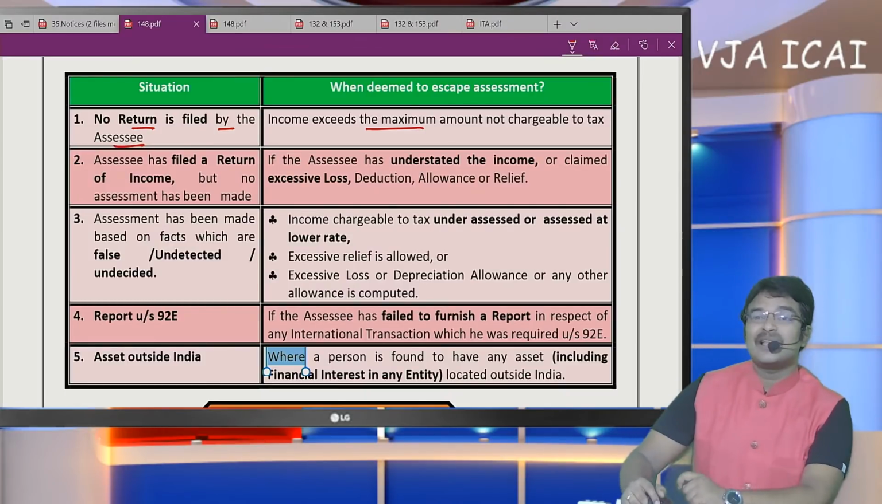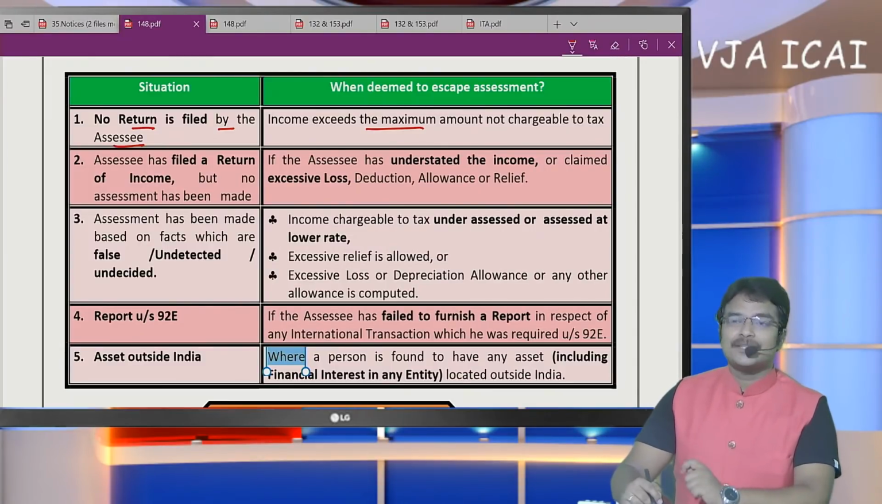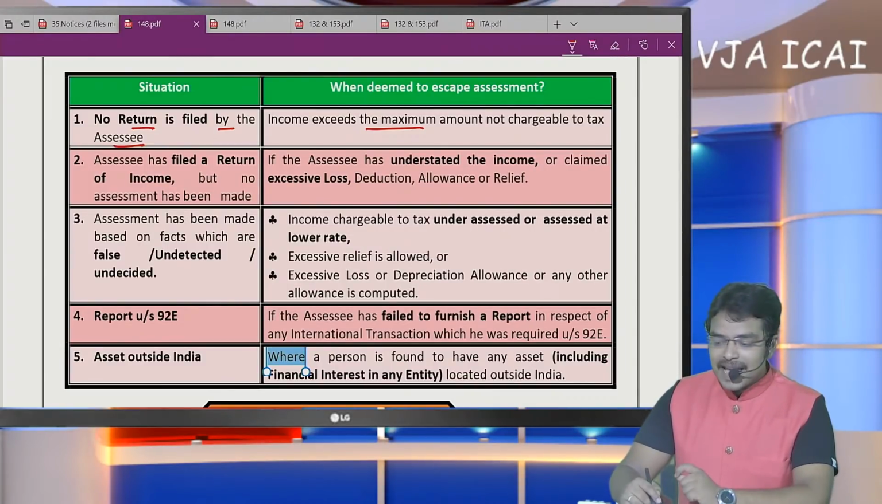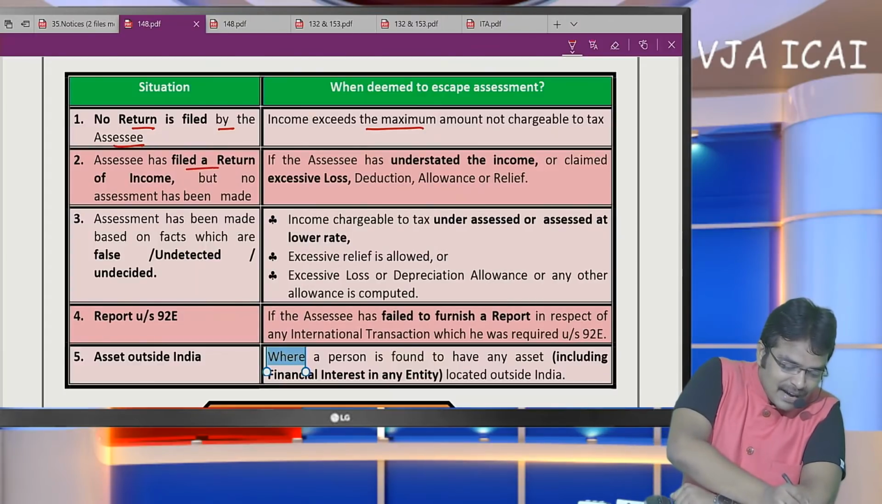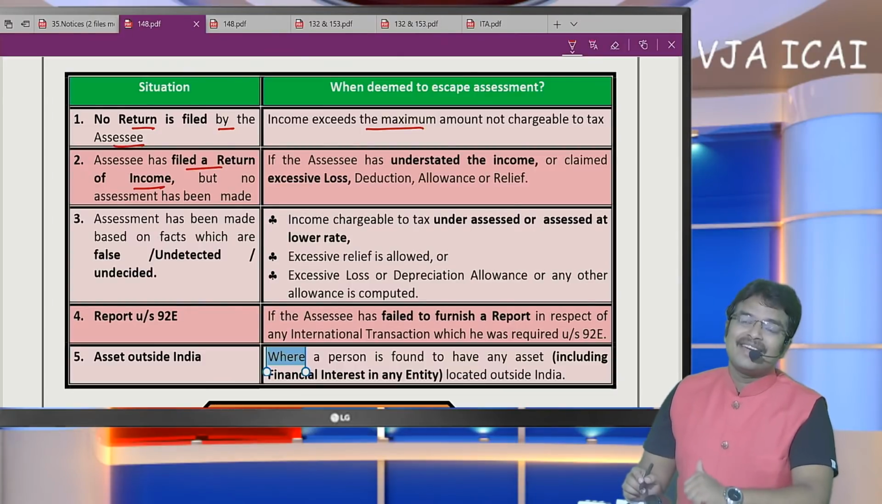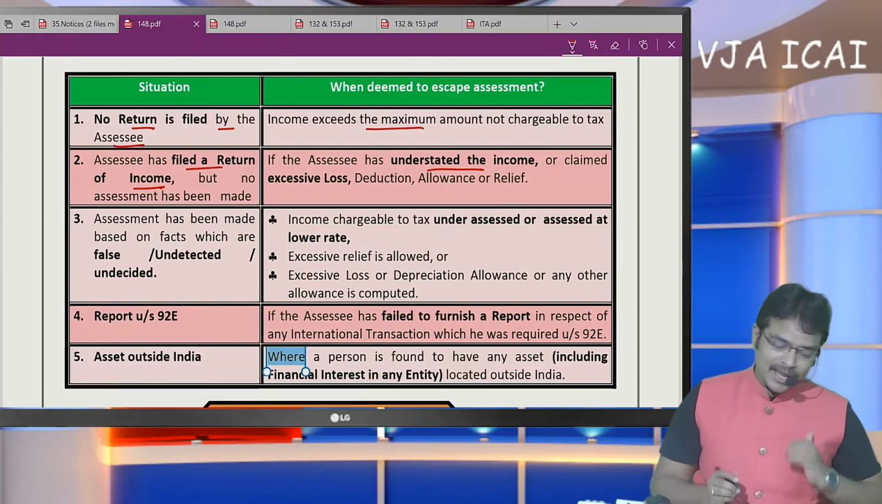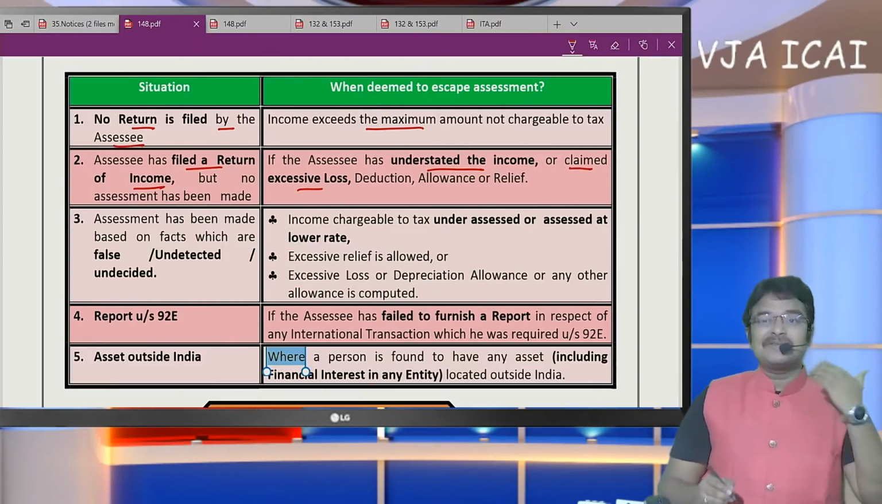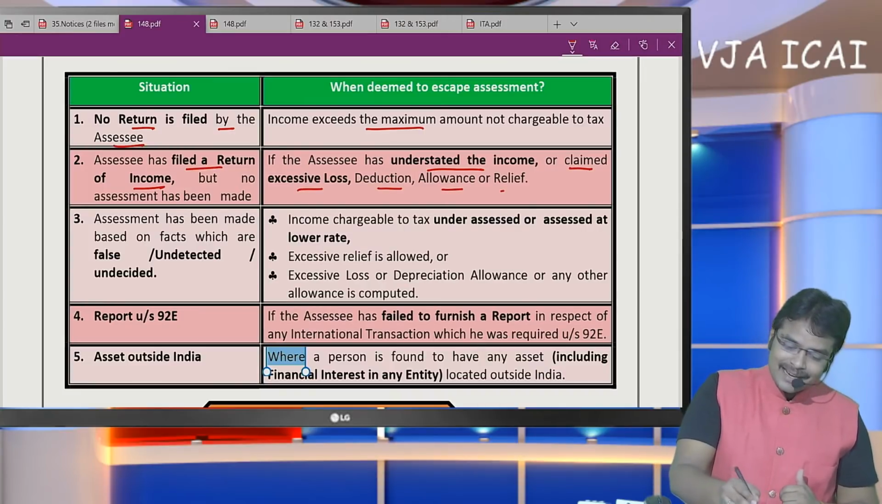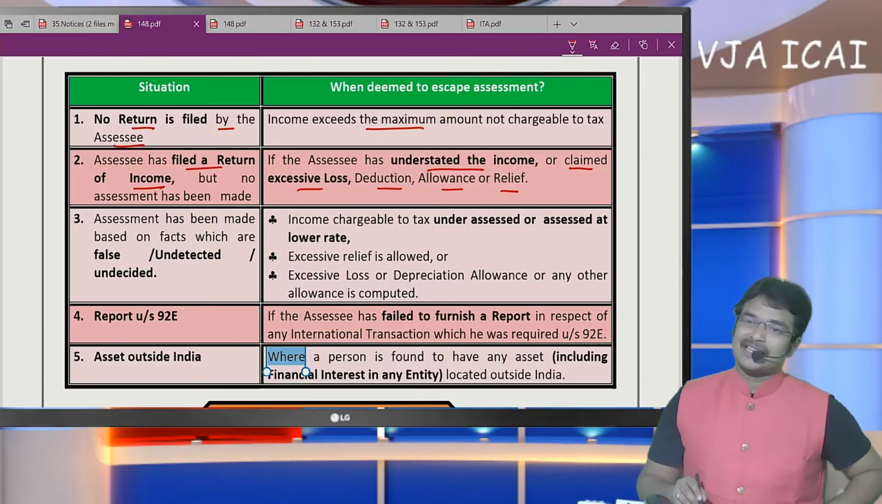Sir, first let us learn the meaning of the term income escaping. Coming to the first part, when no return has been filed by the SSC, when the income has exceeded the basic exemption limit, then it is called income escaping. Coming to the second term, when SSE has filed his return of income, then when is he said to have income escaped? When he has understated the income, if he has shown lower income, or he has claimed excessive losses, or deduction, allowance, relief, if he has claimed excessive amounts in the return of income, then it is called income escaping.